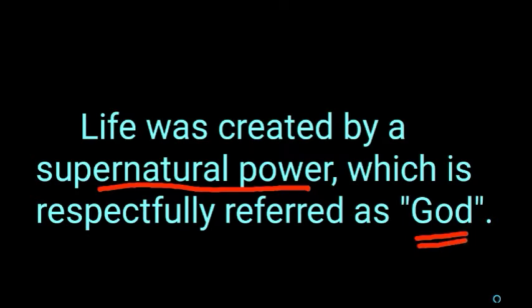According to this theory, God created this earth and the life found on the earth. According to Hindu religion, Lord Brahma created all plants and animals and the universe. And according to Christianity and Islam, God created the earth and plants and animals. That is the concept of this theory.